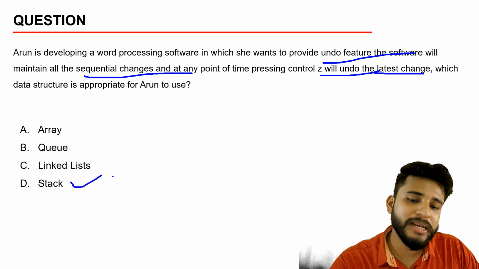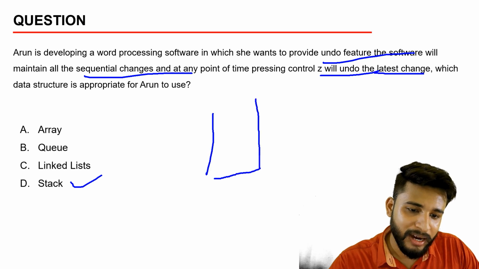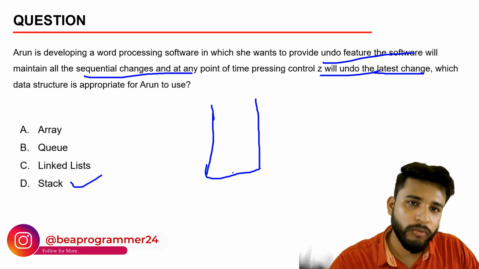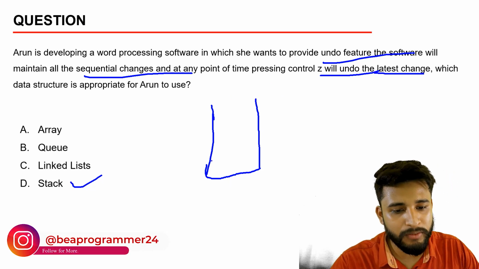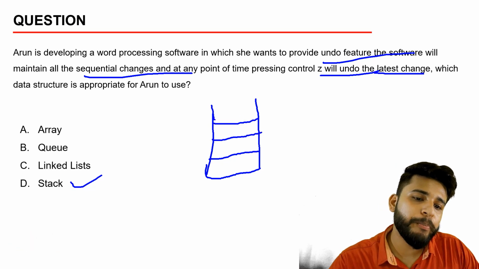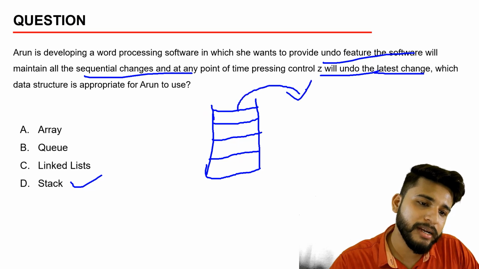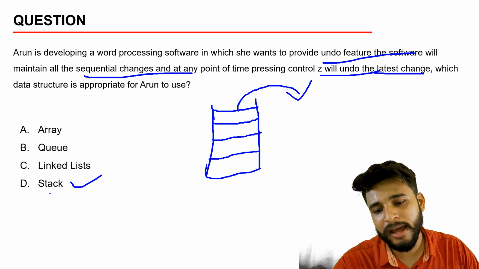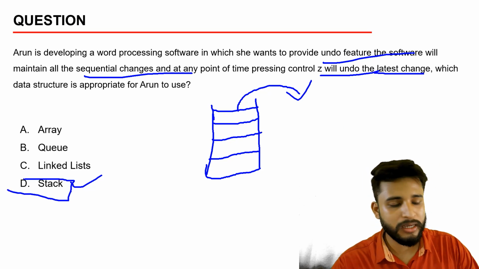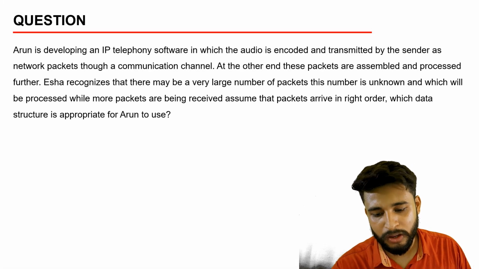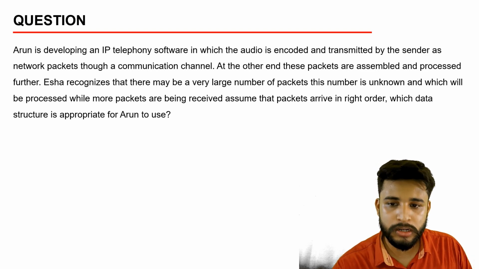Which kind of data structure can be used? The data structure can be a stack, because in a stack one end is closed and one end is open, where we place things, and when we pop the item, that is when Ctrl Z is pressed, the latest change is deleted. That is what they are asking. The option will be stack, option D. The next question is also of a similar kind. You will find more questions like this in the description.